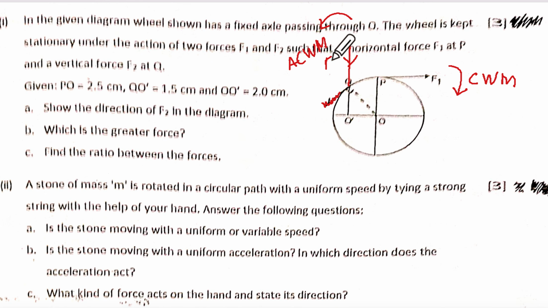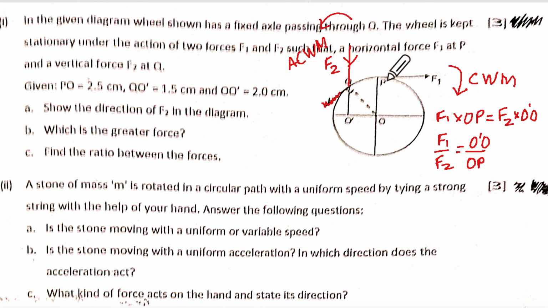So tell me, anti-clockwise means downward arrow, correct? And now we'll call this F2. Now understood? Now, what is the greater force? I had done this in the last paper. The anti-clockwise moment equal to clockwise moment. So F1 multiplied by OP will be equal to F2 multiplied by the line of action of force, so it is O dash O. So F1 upon F2 will be equal to O dash O upon OP.